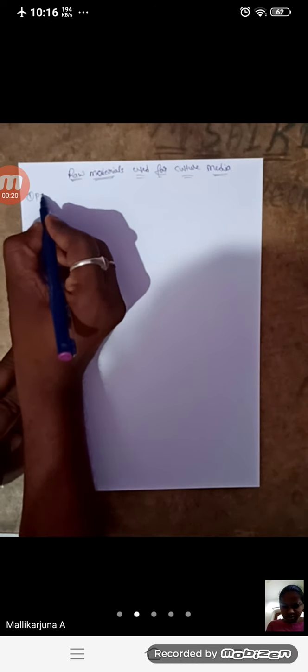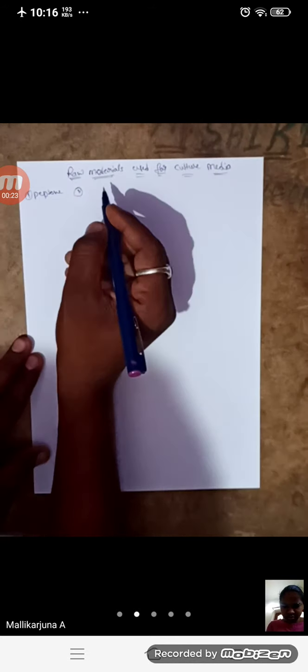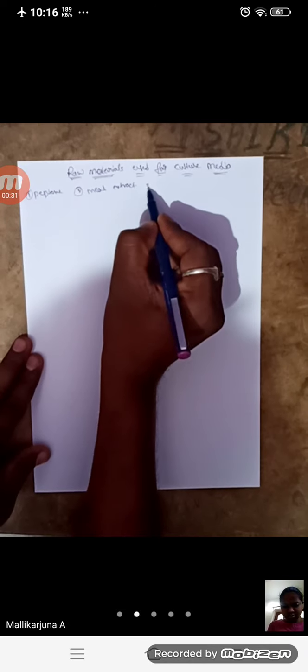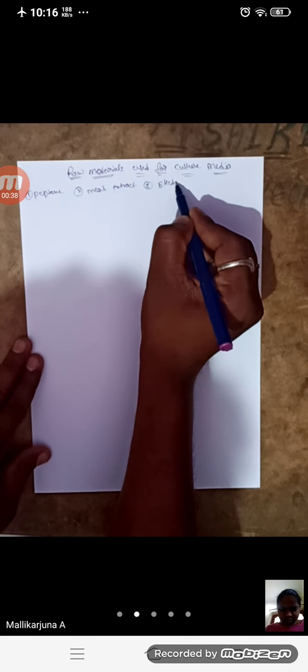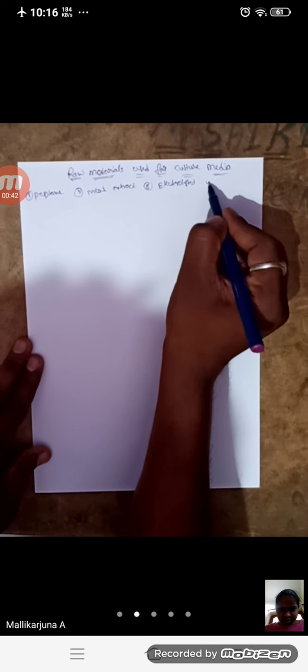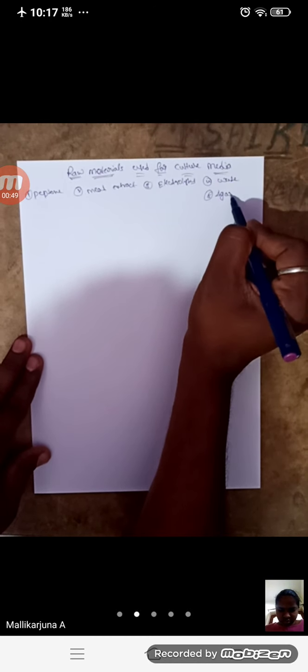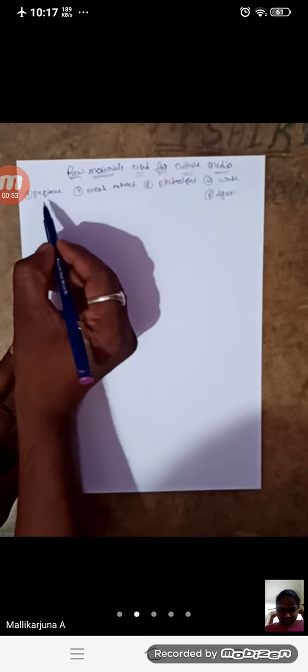Now we discuss the raw materials used for culture media. Different types of raw materials are available in the market, and by using them we can develop microorganism cultures. The first is peptone, the second is meat extract, the third is electrolytes, the fourth is water, and the fifth is agar. First we discuss peptone.